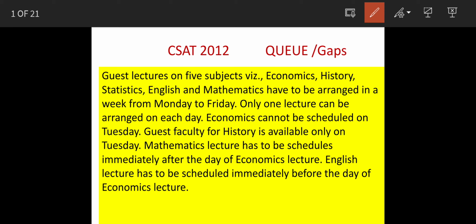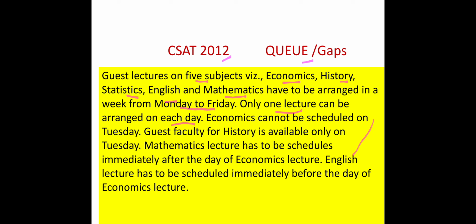So we'll solve a question on Q and gaps 2012 IAS prelims. The question says there are 5 subjects. These are the subjects: economics, history, statistics, English and maths. And these lectures are to be arranged in a week from Monday to Friday, so that only one lecture is held on one day. Then certain conditions are given that which lecture can be held which day, which is to be followed, and which should be before. So based on this we have to answer few questions.